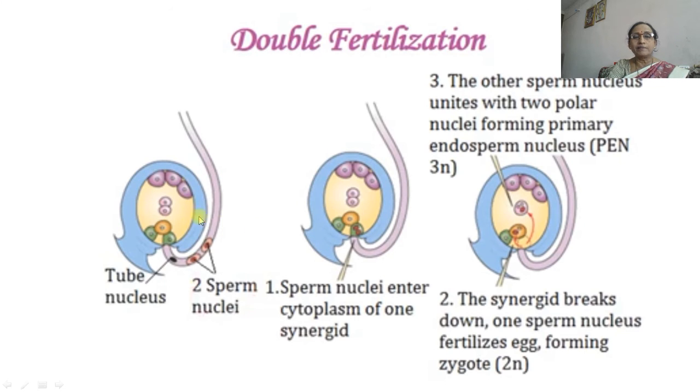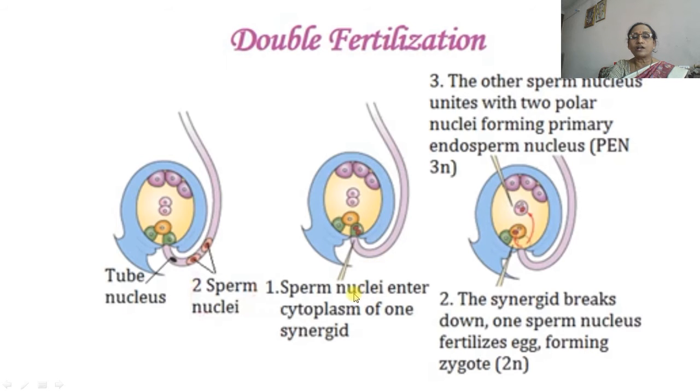Double fertilization means, as I told earlier many times, there is the egg apparatus consisting of the egg and two synergids, then in the center there are two polar nuclei and there are three antipodals. Then two sperms or two male gametes are present inside the pollen tube, and after that they will be liberated inside the embryo sac.